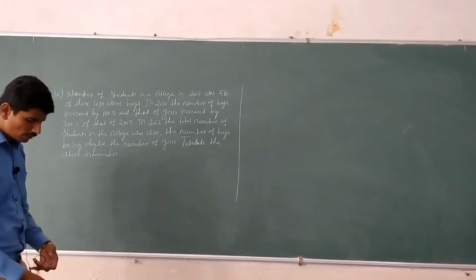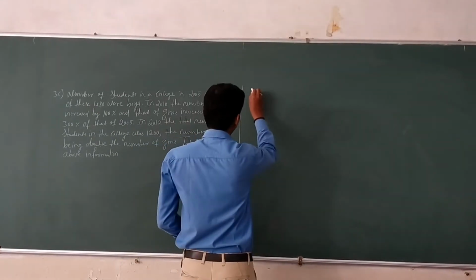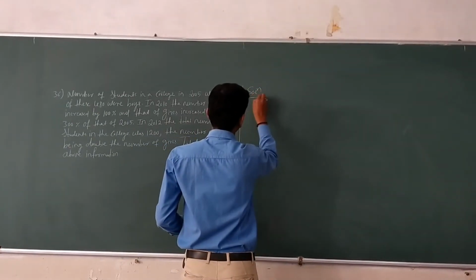Okay, here first you have to mention the table number. First one is the table number.